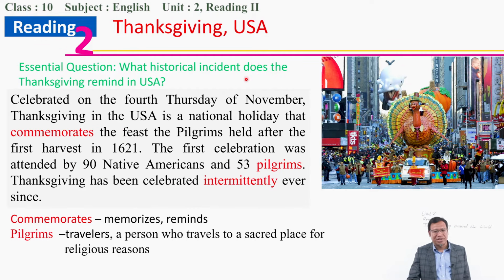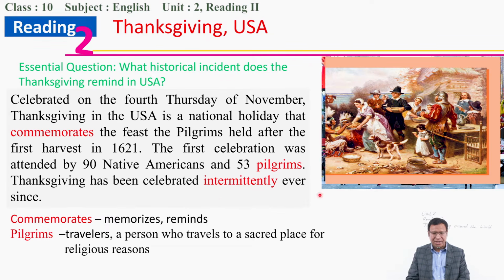This is the historical incident of celebrating Thanksgiving in the USA. Thanksgiving has been celebrated intermittently ever since. So intermittently means, all right, so this is the pilgrims. This is the scene of the pilgrims. They celebrated the first Thanksgiving in 1621.